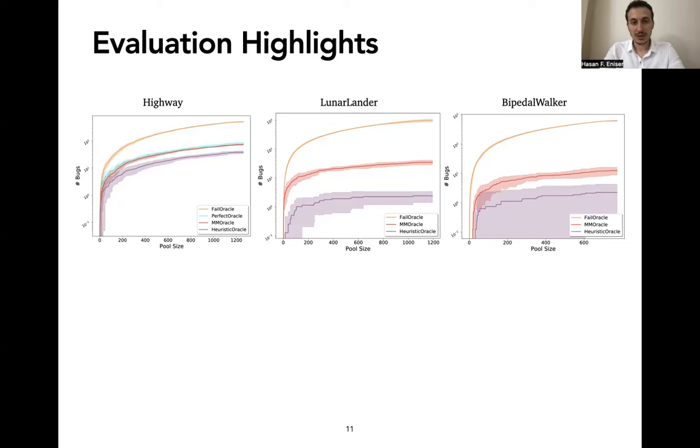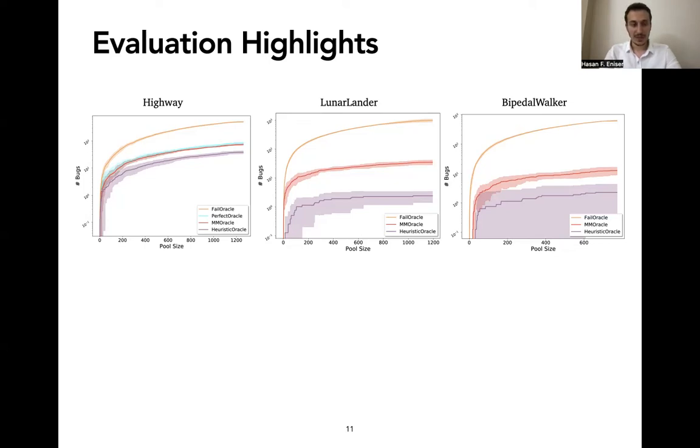The first oracle is called the fail oracle, which is shown in orange. The fail oracle simply flags a bug whenever the policy fails. So it doesn't care whether the failure was avoidable or unavoidable.